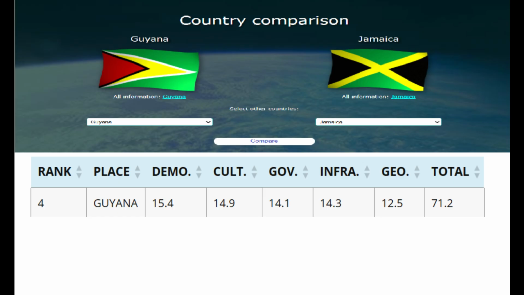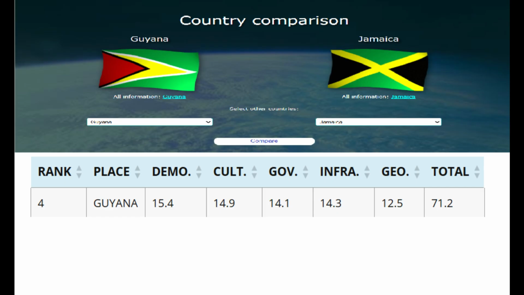At fourth place is Guyana, and this one doesn't surprise me at all. I know a lot of Guyanese people. I've met a lot of Guyanese people throughout my entire life, and there's a lot of similarities between Guyana and Jamaica and the people. So I wasn't shocked that Guyana made it to the top five.